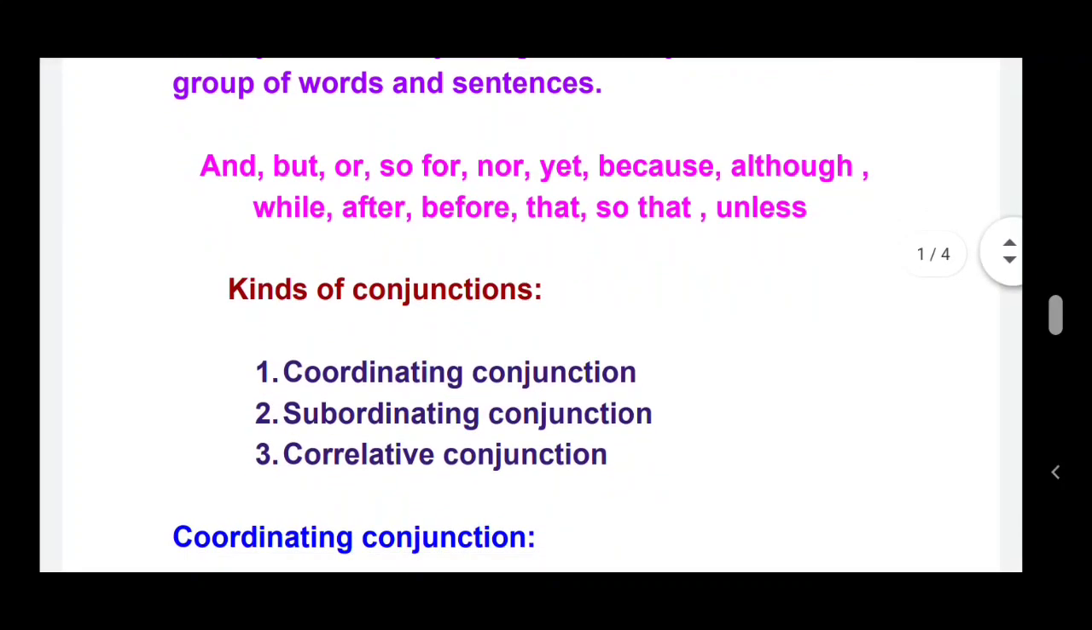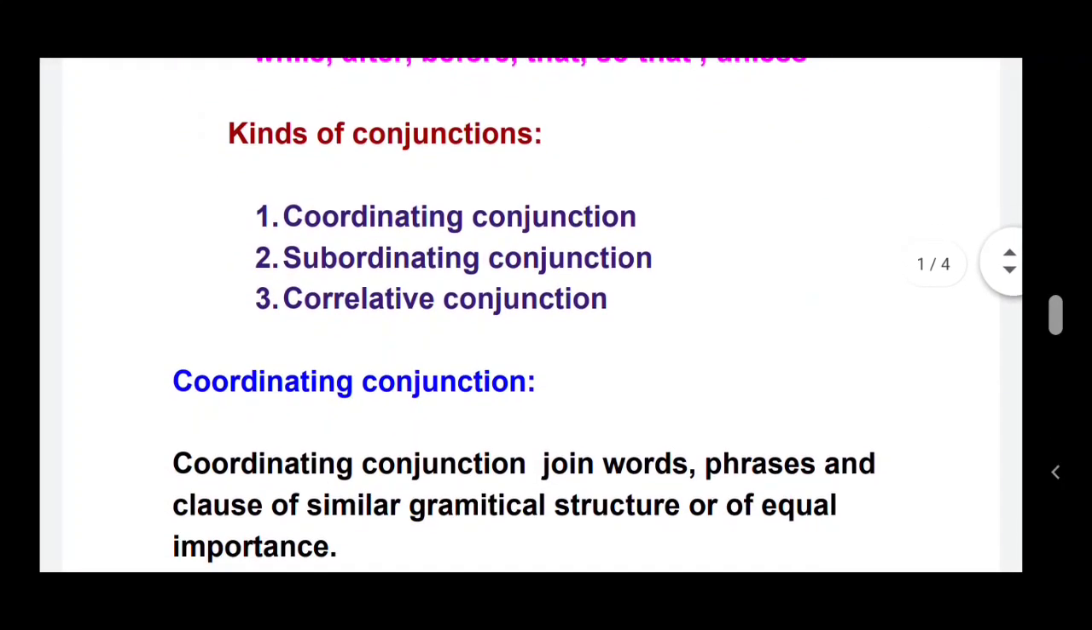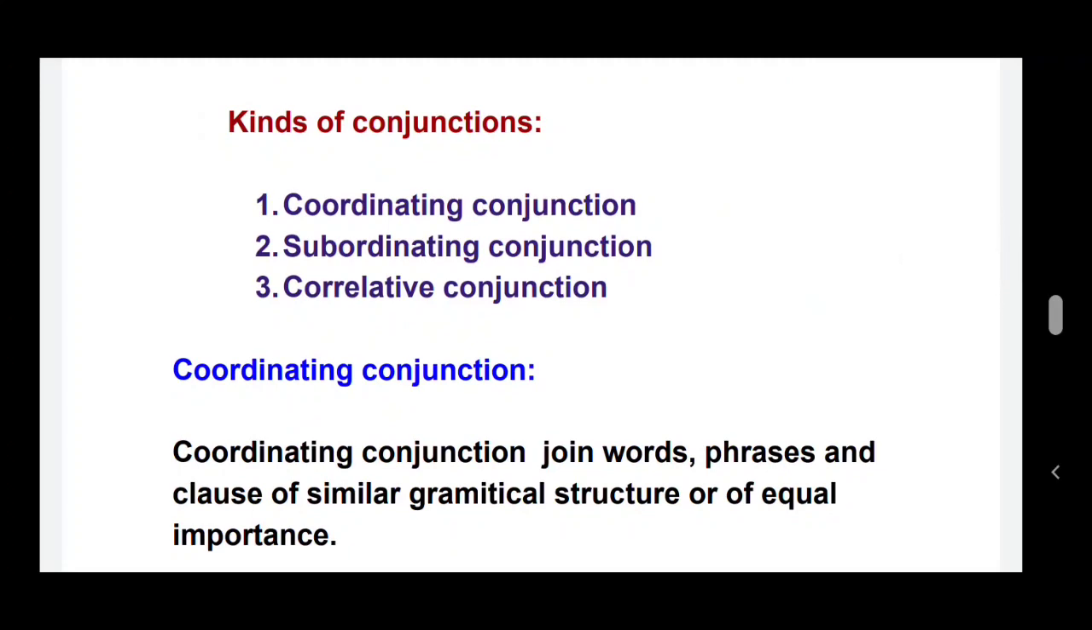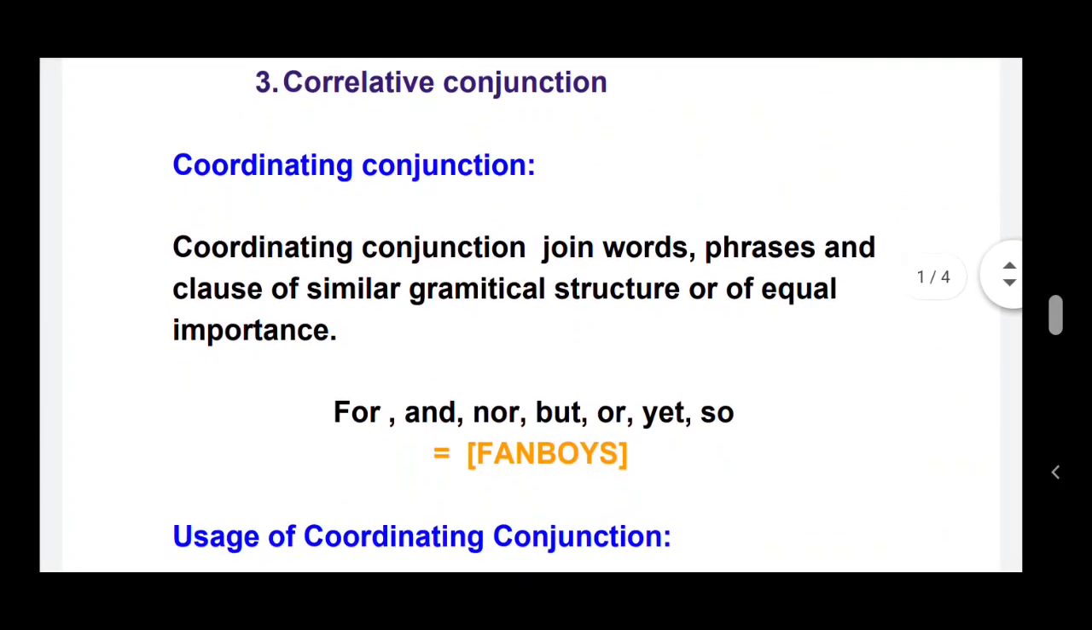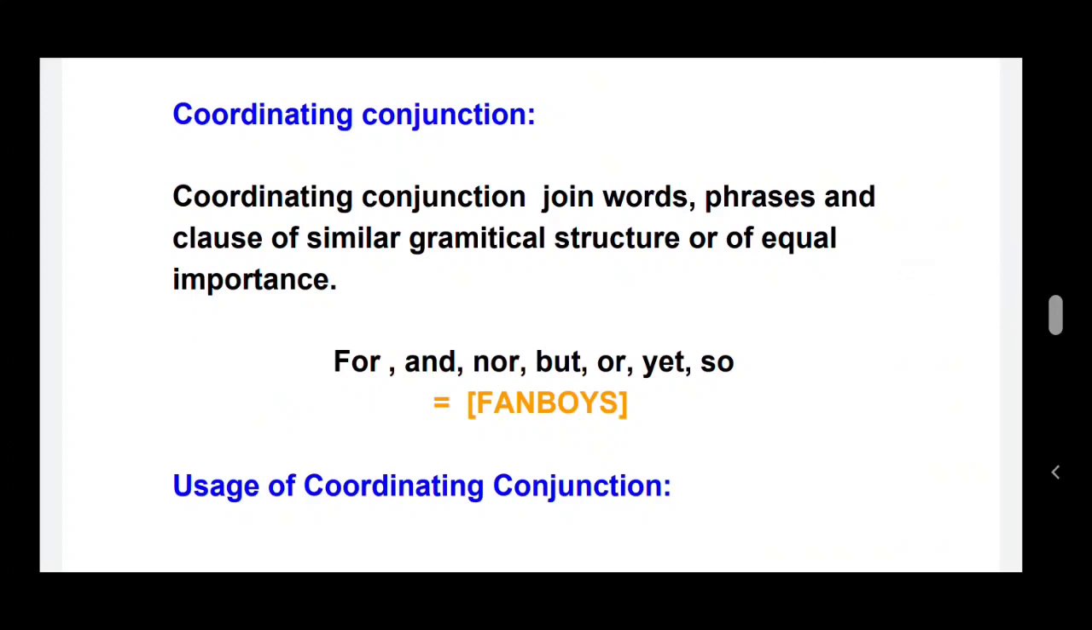So look here, kinds of conjunction. First type of conjunction is coordinating conjunction. Second type, subordinating conjunction. Third type, correlative conjunction. What is meant by coordinating conjunction? Coordinating conjunctions join words, phrases and clauses of similar grammatical structure or of equal importance. See here: for, and, nor, but, or, yet, so. Shortly we can call it FANBOYS, an acronym for the coordinating conjunctions.